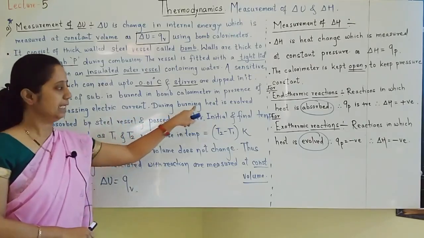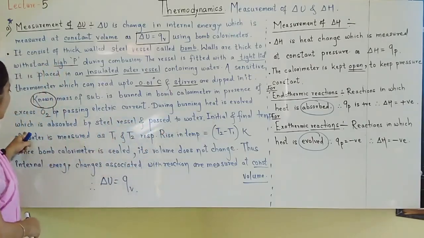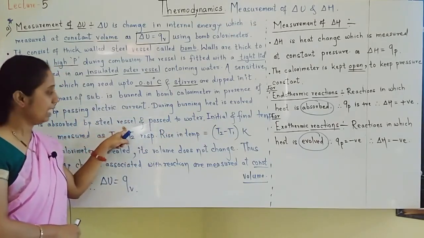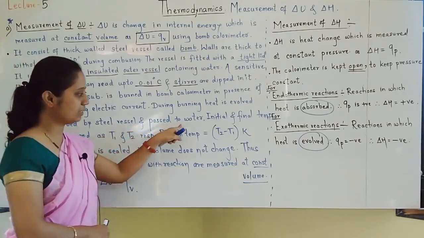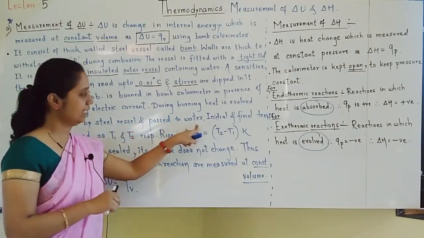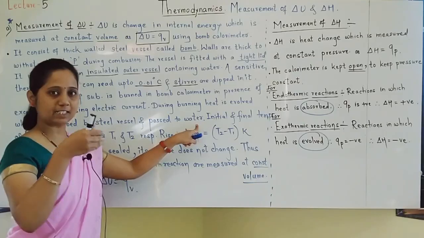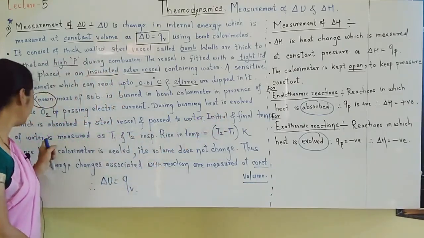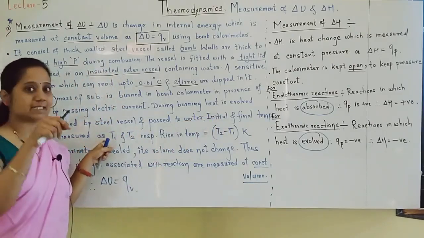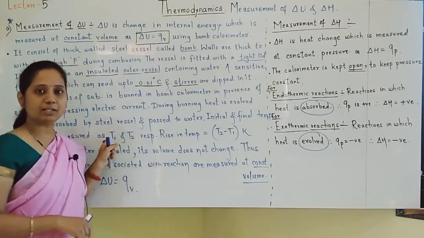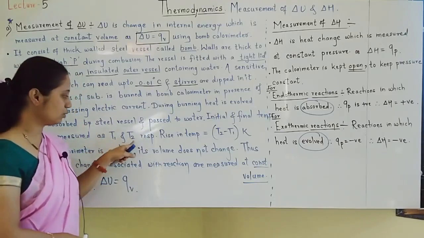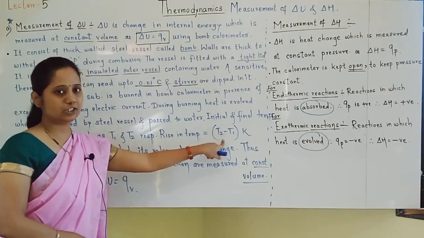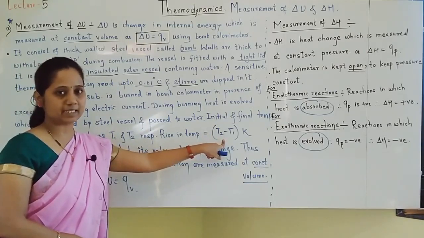During burning, heat is evolved, which is first absorbed by whom? By the steel vessel. And the steel vessel passes it to the water. Understand? The steel vessel will absorb the heat and pass it to the surrounding water. The initial and final temperature of water is measured. The thermometer is dipped in water for that reason. Initial and final temperatures are measured as T1 and T2 respectively. The rise in temperature is the change in temperature, T2 minus T1.